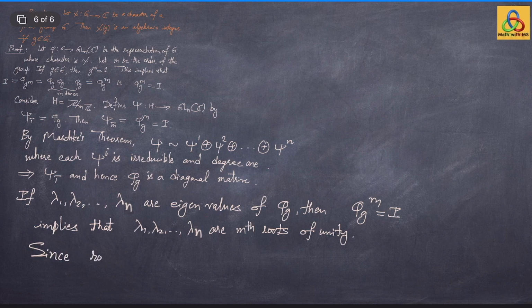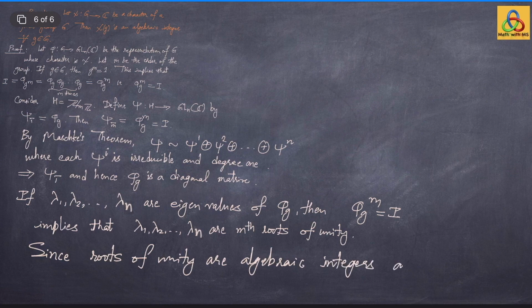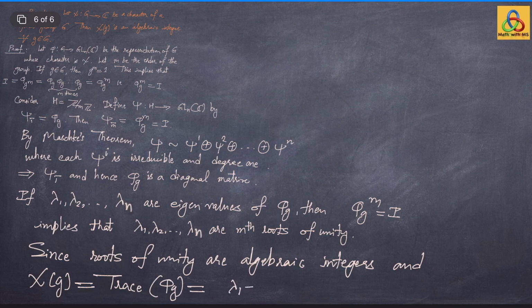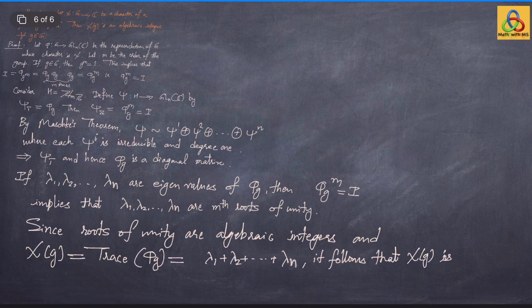Since we have just shown that roots of unity are algebraic integers, and chi of g by definition is trace of phi g, but since lambda 1 to lambda n are the eigenvalues of the matrix phi g, trace is just lambda 1 plus lambda 2 plus ... plus lambda n, and each of which is an algebraic integer, it follows that chi g is also an algebraic integer. This completes the proof of this result.